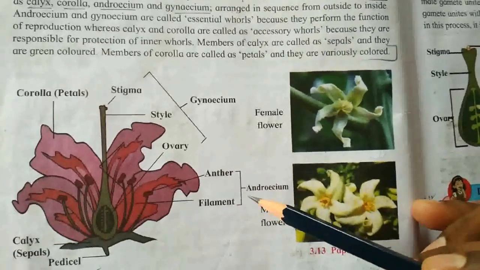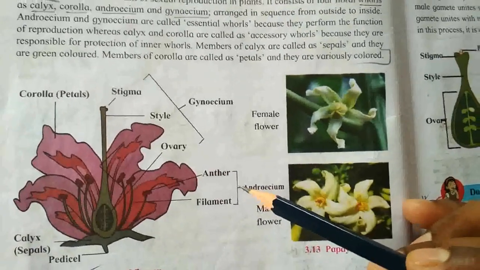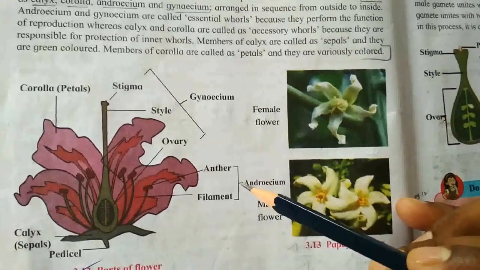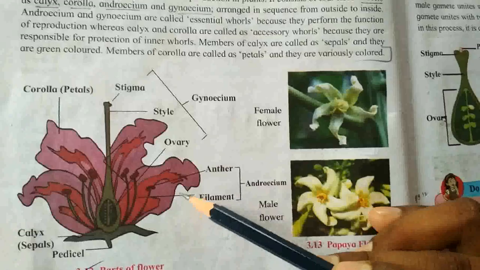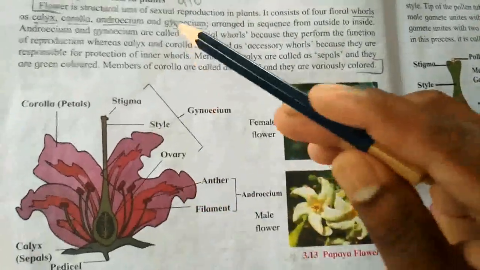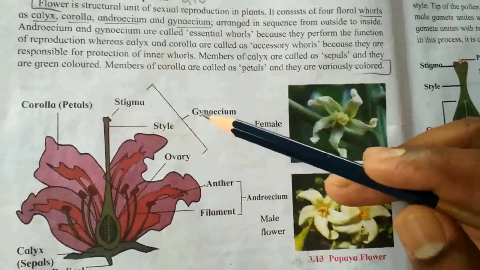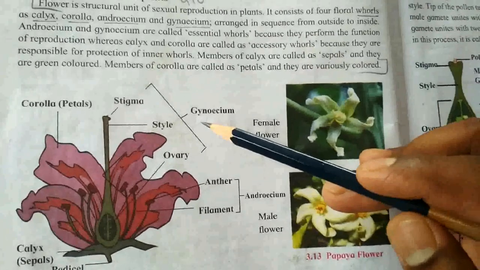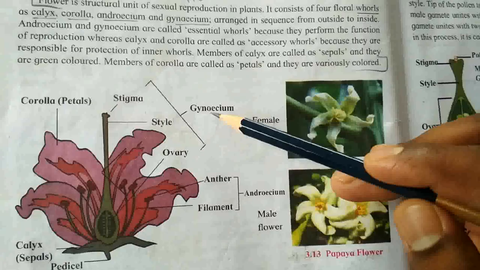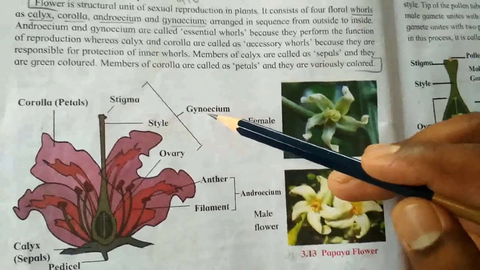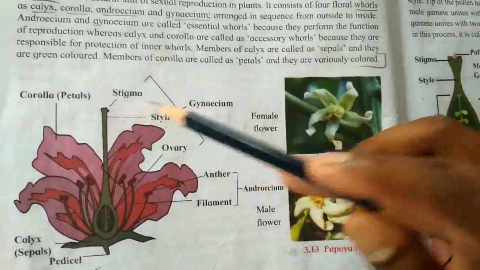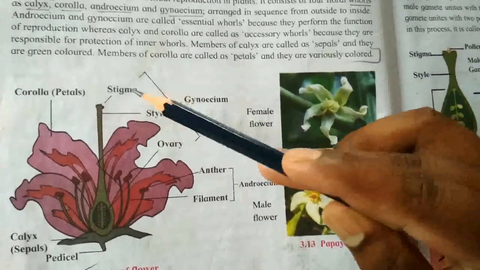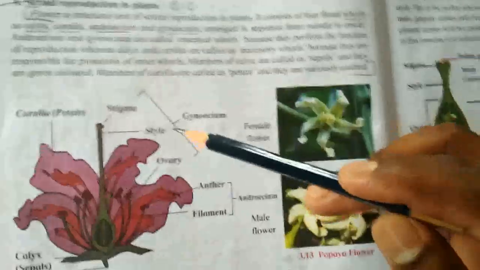Next is gynoecium, the female reproductive part of the flower, which is made up of carpels. The carpels consist of stigma, style and ovary.